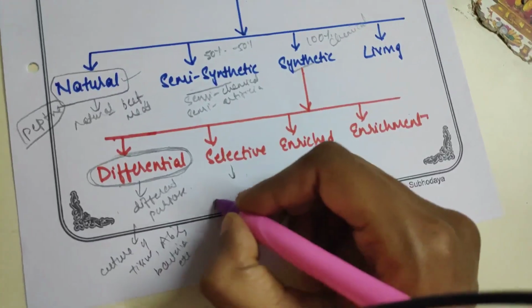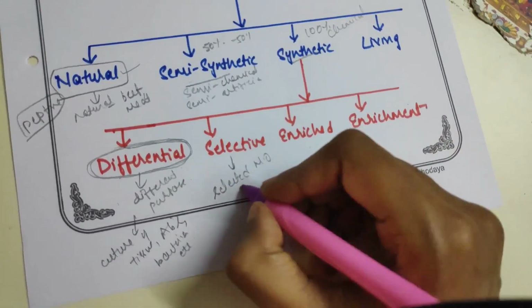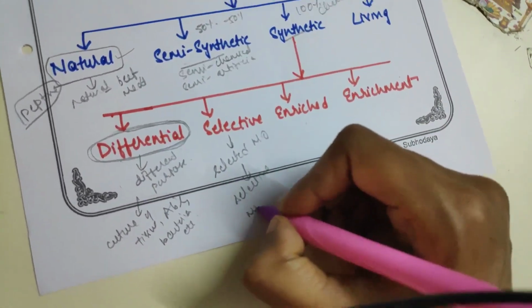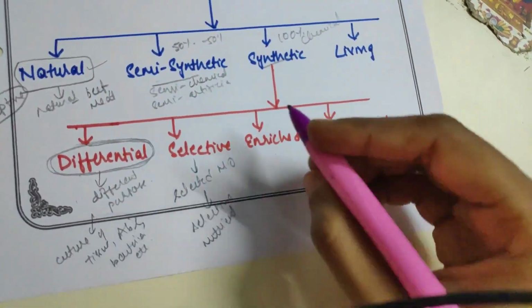Selective culture means selected microorganisms are cultured using selective nutrients. Everything is selective in selective culture.